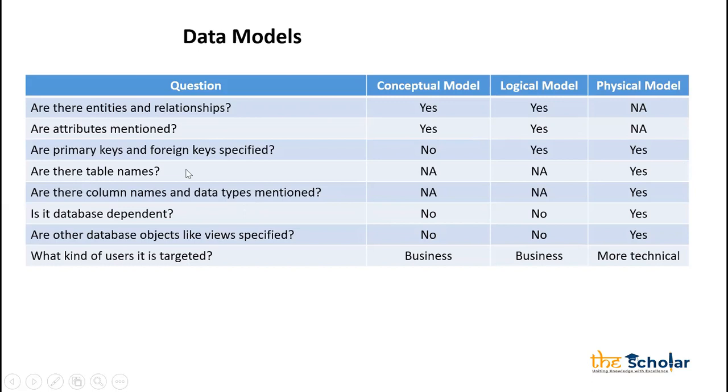Are there table names? Initially we will not give table names. We'll say this is my table 1, then table 2, and so on. In logical, we may or may not give the table names; it depends purely on how you want to develop. Sometimes we normally give table names in the logical data model. In the physical data model, obviously, once you are creating a table, you have to give the table name, right? For an employee table, we'll give EMPTBL.